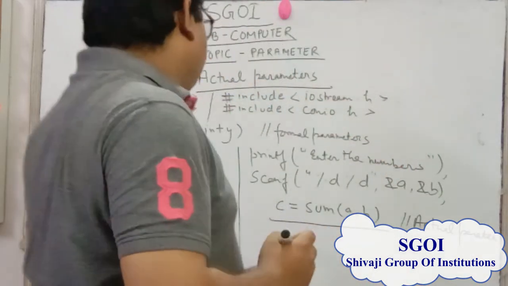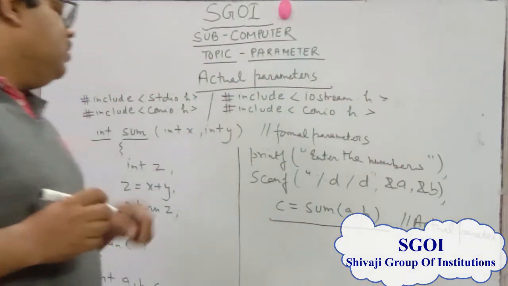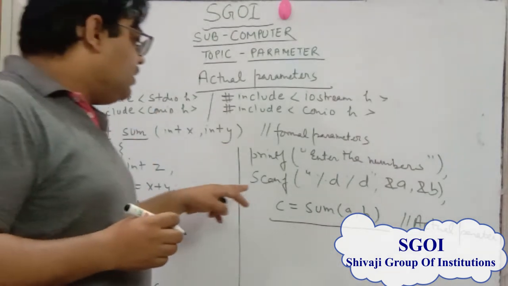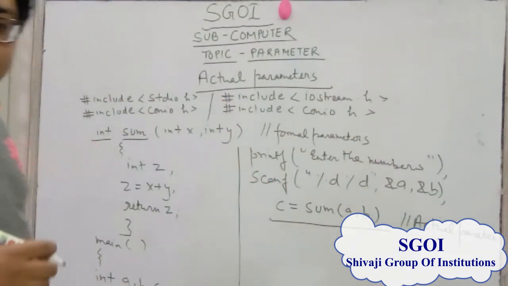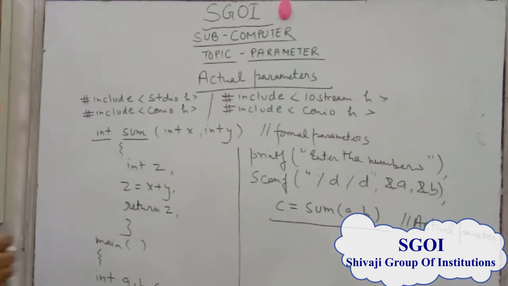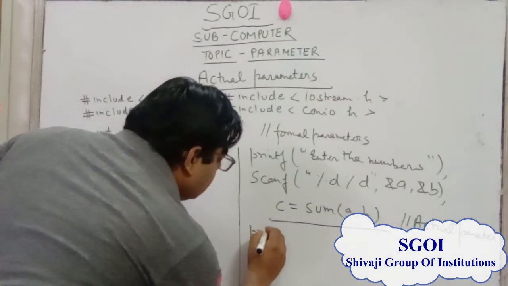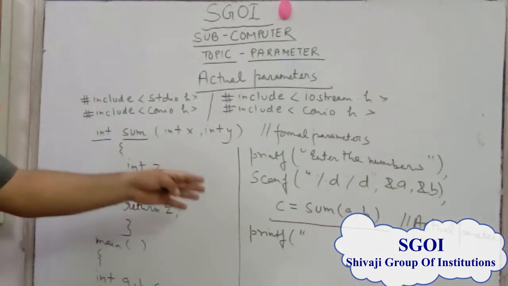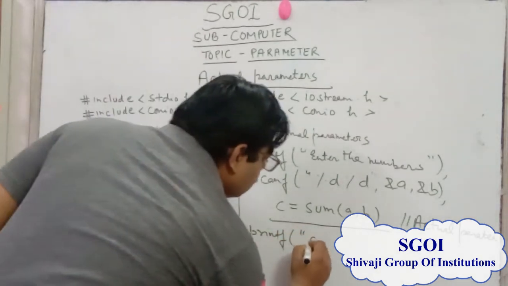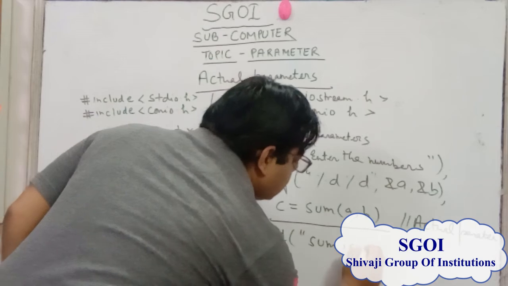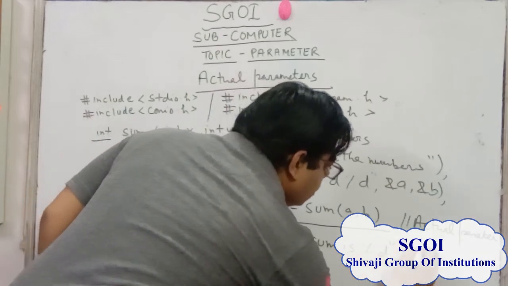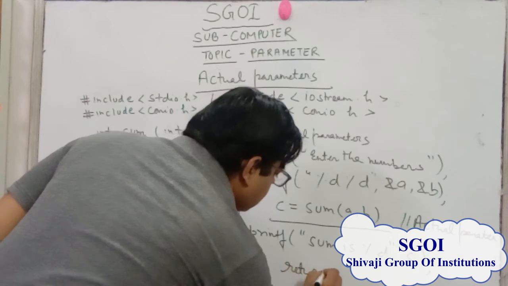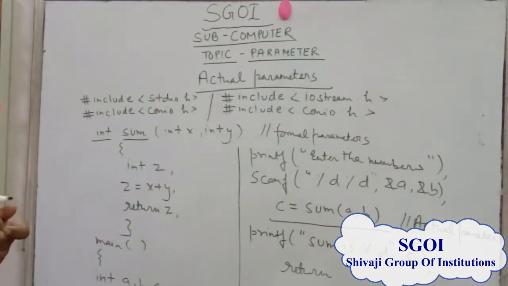In C++ we also write cout enter the numbers, and after that cin a and b. Then after that we print sum is %d, comma c, return 0.